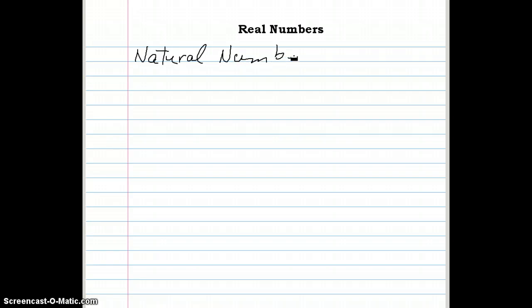Just like when you're learning to count, I'm going to try and draw. We'll see how I do. Tiny little finger, but when you're learning to count, you use your fingers, right? And you start with the number 1. Little kids will say, oh, 1, 2, 3, 8, 12, and they go on like that, right? But they start with the number 1. Natural numbers are integers. They're whole numbers like this. They're not really whole numbers, but they don't have any fractional parts, right? 1, 2, 3, things like that.